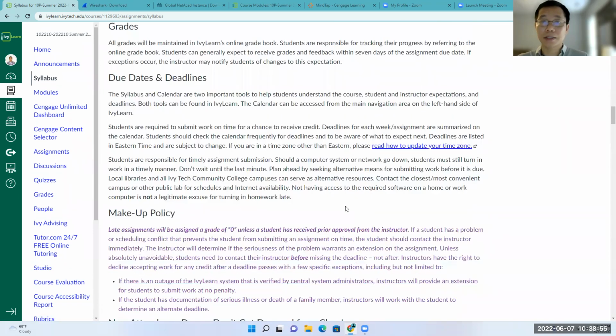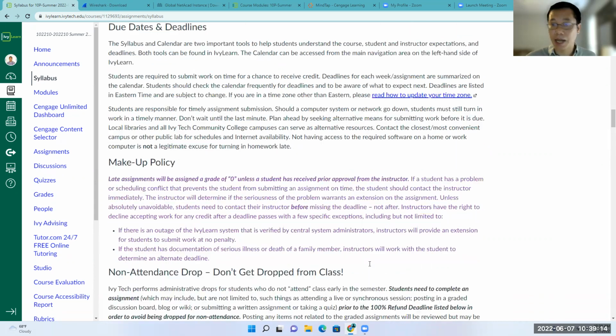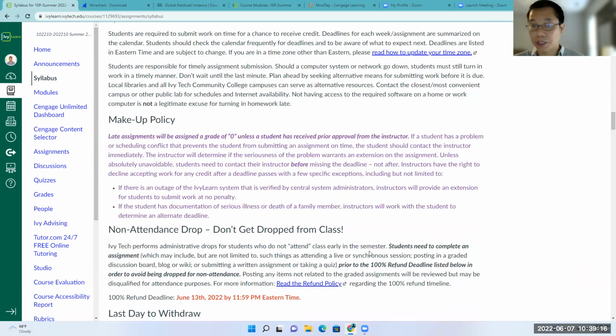And for every assignment, you have the due date and the deadline, and you have some policy here. Every late assignment will be assigned a grade of 0, right? And for any reason, if you want to submit it late, you have to seek prior approval from me. You have to send me an email before the deadline, not after that. Otherwise, it will be graded 0 here.